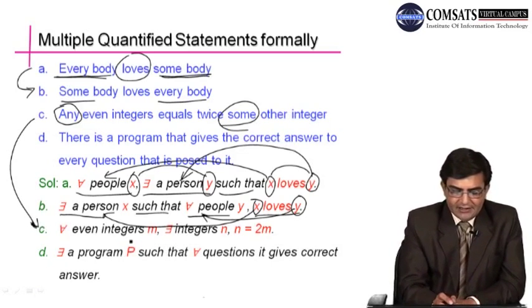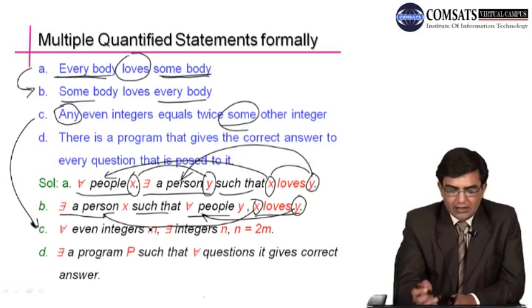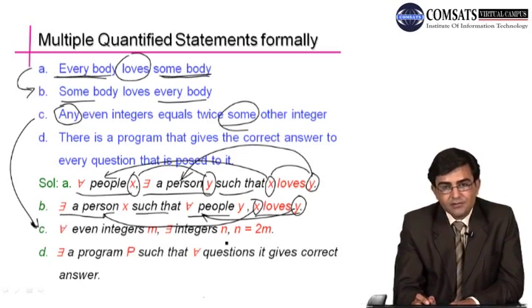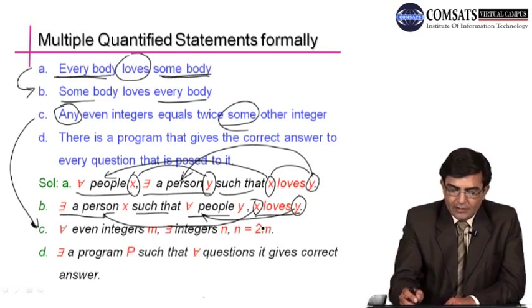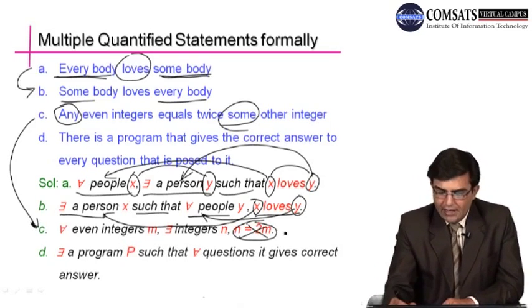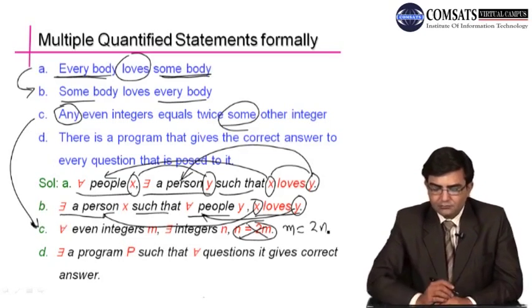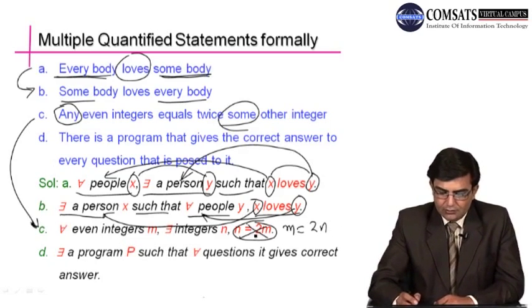For all even integers m, there exists an integer n such that n is twice of this. So here I think I have reversed it. It should be like this: m is equal to 2n, where n belongs to Z. So don't see this.